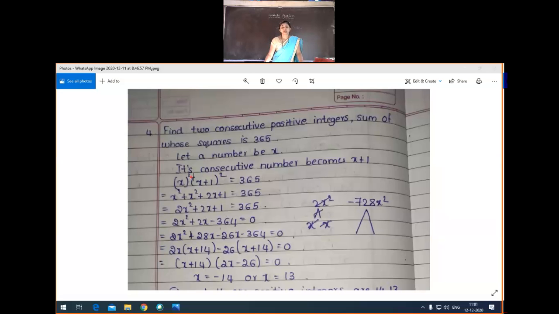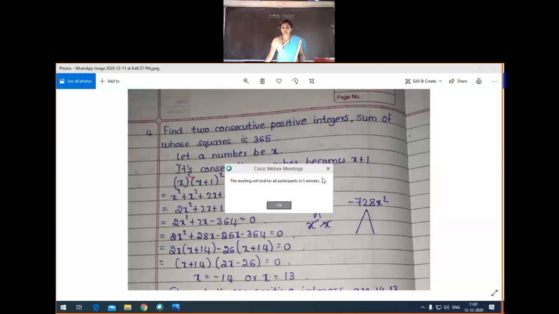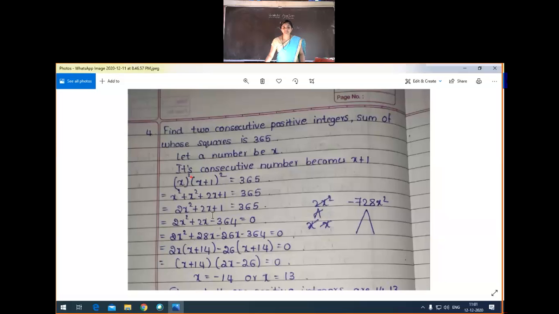Then 2x square plus 2x, here we have to split. So the product is 364 into 2x square, that is 728x square. Which two numbers we have to take here? 28 and 26. Here you can observe that 28 minus 26 is plus 2. Then minus 364 is equal to 0. Plus into minus is minus. 28 into 26 is 728.